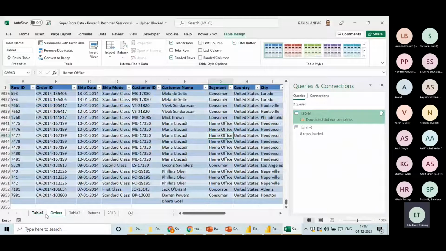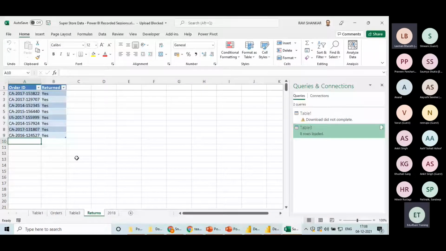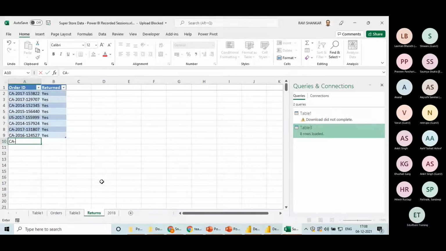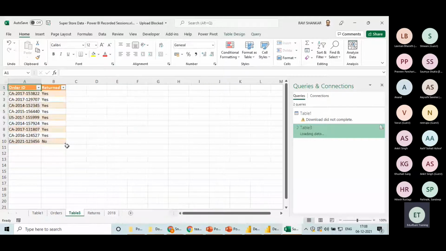Why did the output table come separately? That is master. Now do one thing. Enter one order ID here, CA 021 space 1 2 3 4 5 6, and here no. Right? You are going to this table, refresh. It came here. No. It has come here, right?